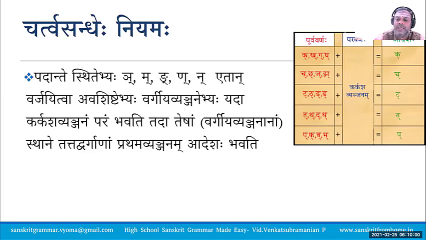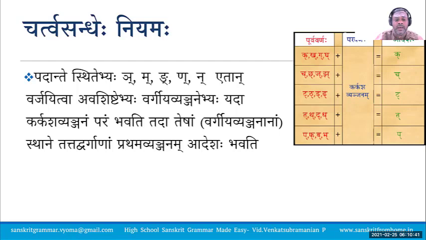Padante stitebhyaha na etan varjayitva avashishtebhyaha vargiya vyanjanebhyaha yada karkasha vyanjanam param bhavati tada tesham vargiya vyanjananam sthane tattat varganam prathama vyanjanam adeshaha bhavati. Etan varjayitva means leaving out these letters, the fifth letters. The balance are the Vargiya Vyanjanas.